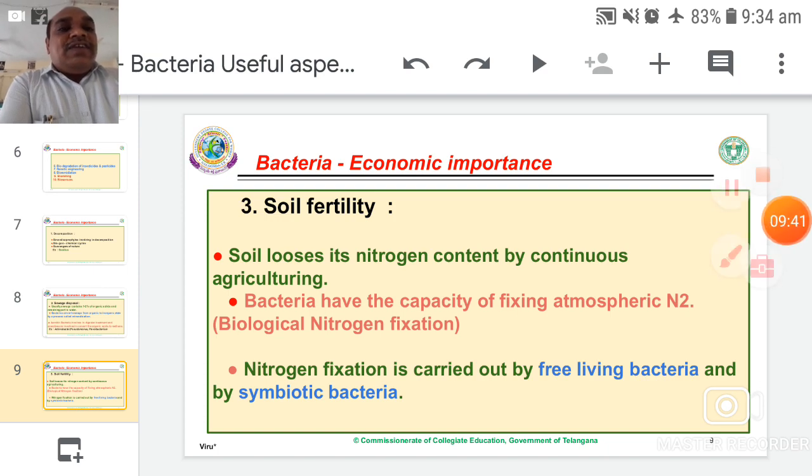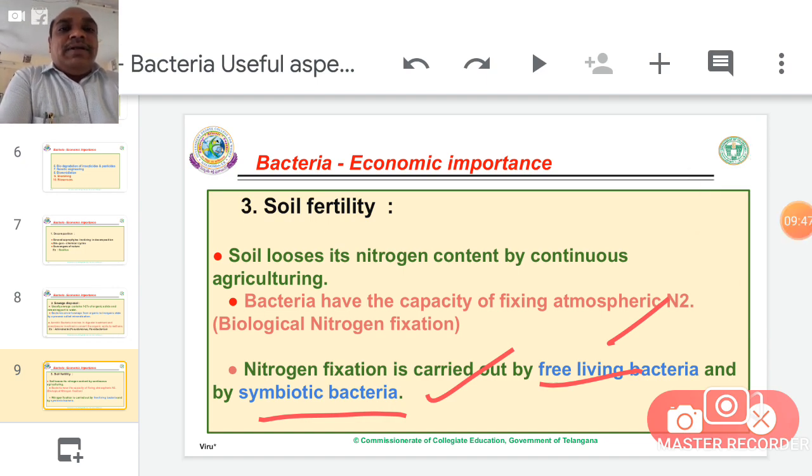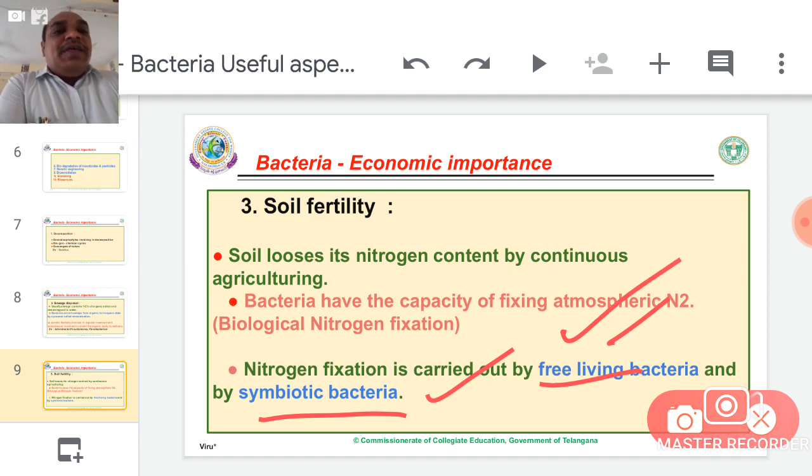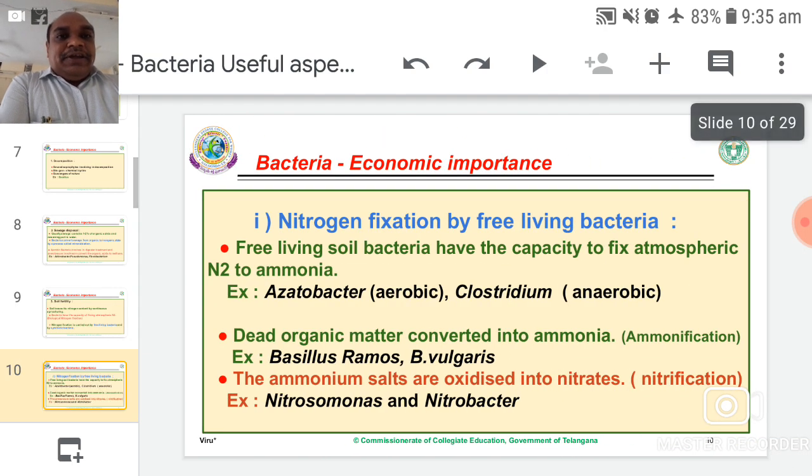That nitrogen fixation is carried out by free living bacteria and symbiotic bacteria. These two types of bacteria are able to fix atmospheric nitrogen in their cells. So here bacteria are divided into two types: freely living bacteria in nature, or bacteria in close association with a host plant. Such bacteria are called symbiotic bacteria.